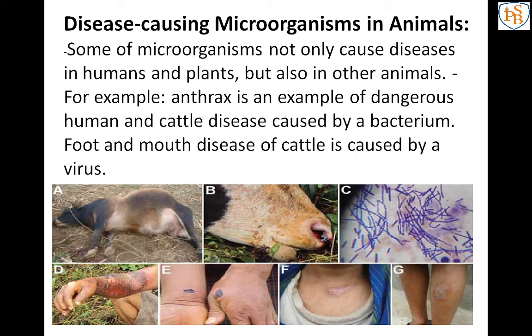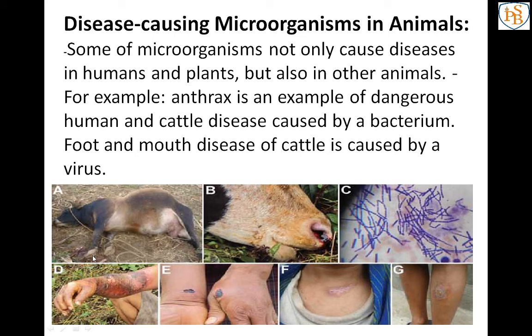Now the next point is diseases caused by microorganisms in animals. Microorganisms not only affect the human body, but some animals are also affected by them. Here are some images of the diseases I have mentioned. The first disease is known as anthrax. Anthrax is a most dangerous disease caused by bacteria. See the foot and mouth, where blood is coming out of the mouth of that cattle. See the foot, see all the images.